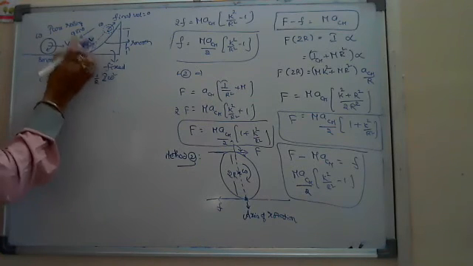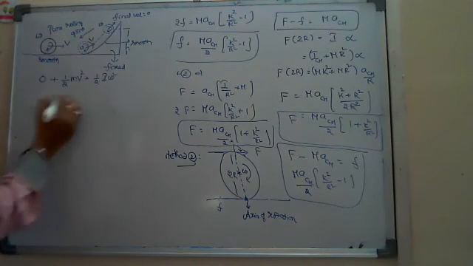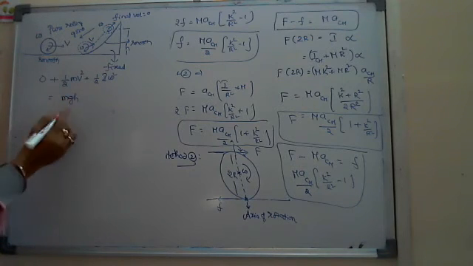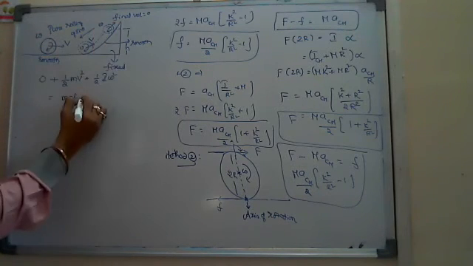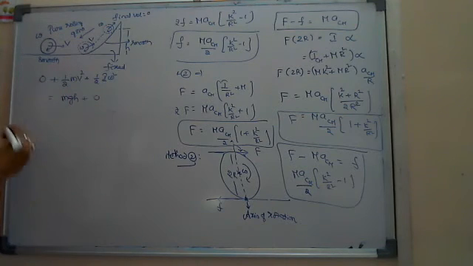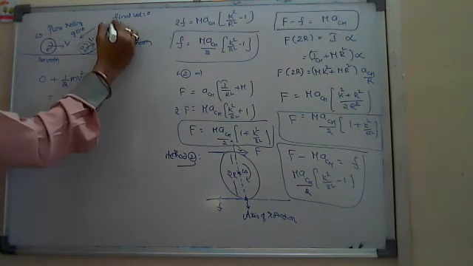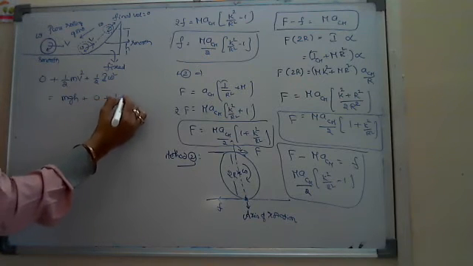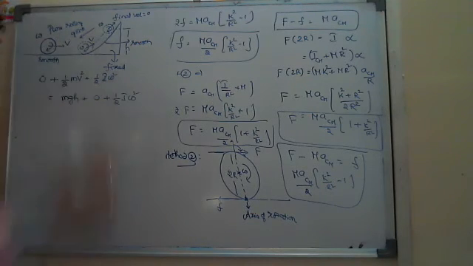This is the total energy. When it rises to height h, the potential energy is mgh, plus the kinetic energy. The translatory kinetic energy is 0, but there is still rotational kinetic energy, half I omega square.